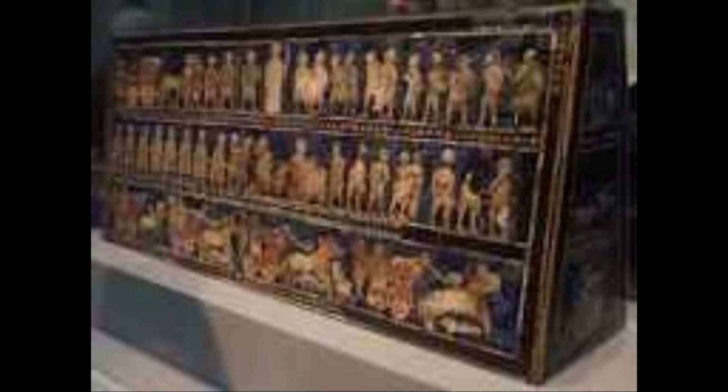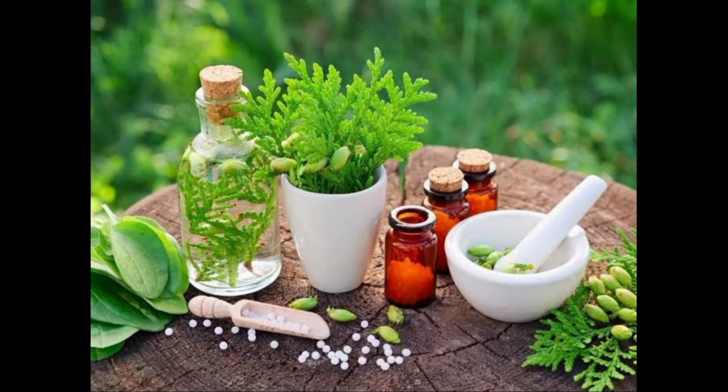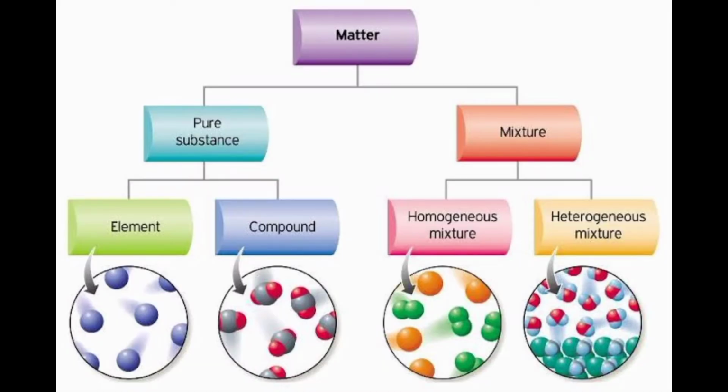Since ancient times, people have used methods of separating and purifying chemical substances for improving the quality of life. The extraction of metals from ores and of medicine from plants is older than recorded history. So separation of mixtures and purification of chemical substances didn't start today. It didn't start in 2022. It has started since the ancient era. So now let's talk about pure and impure substances, which is the main topic that we'll be talking about today.